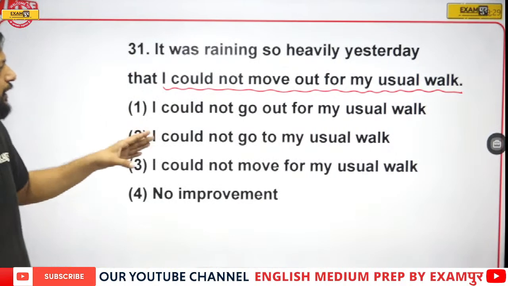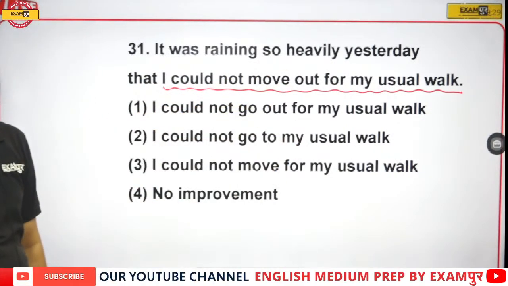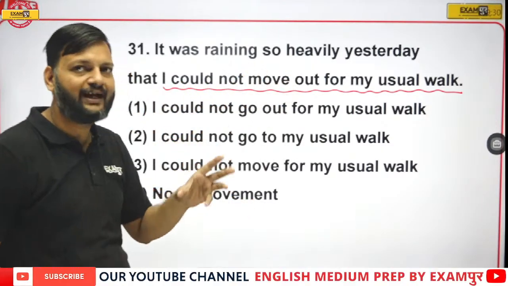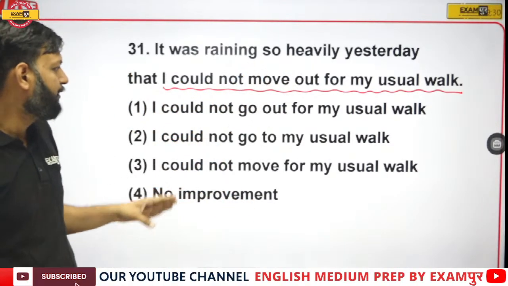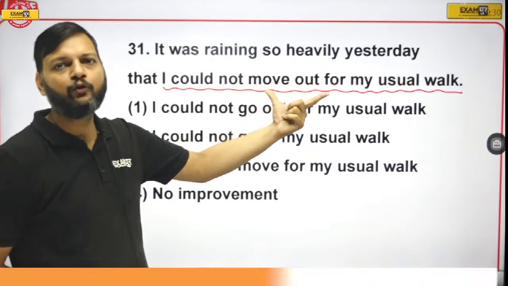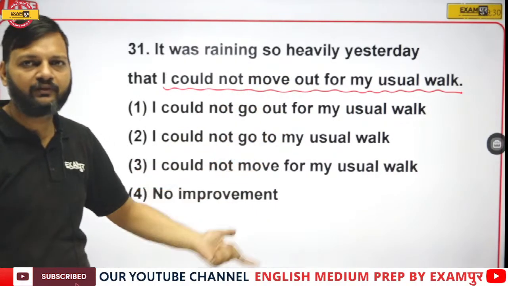Now, if you think I could not move out for my usual walk is right, you can choose no improvement. But if you think this portion needs to be improved, choose from the given three options.